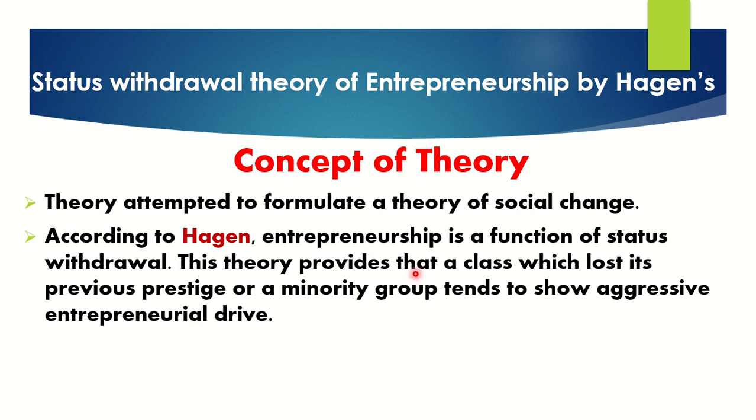This theory provides that a class which lost its previous prestige, or a minority group, tends to show aggressive entrepreneurial drive. What does it mean?